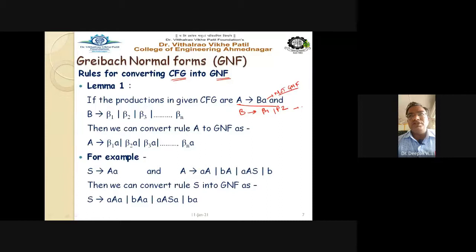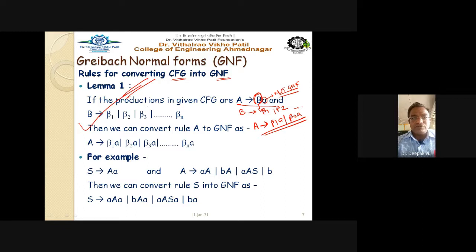To bring this rule into GNF, we have to write down A and write down here beta 1 and this A. The value of B you put here, taking each of its productions and putting its corresponding value. So beta 1 A and beta 2 A. So this is the Greibach normal form for the given grammar as per Lemma 1. This is our Lemma 1.